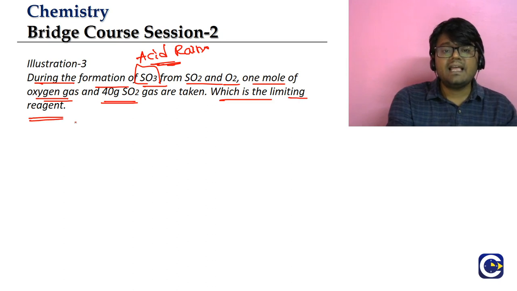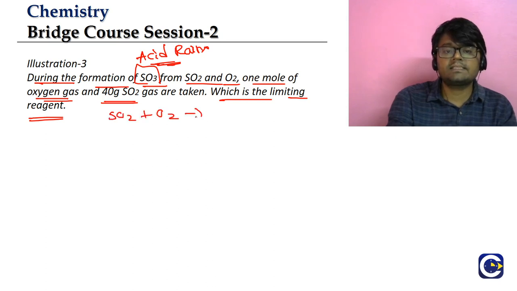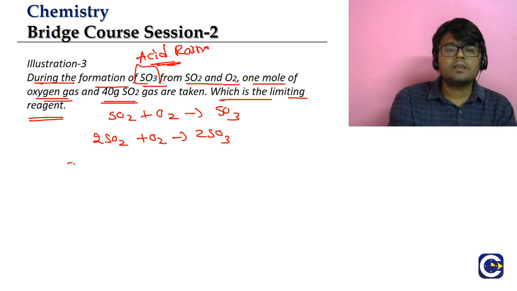Okay, so guys, I will write down the balanced equation. First, the normal equation we will write. Okay, what is the normal equation? SO2 gas plus O2 gas gives rise to SO3. You know what will be the balanced equation? 2SO2 plus O2 gives rise to 2SO3. Means 2 moles of this will combine with 1 mole of this to produce 2 moles of SO3.